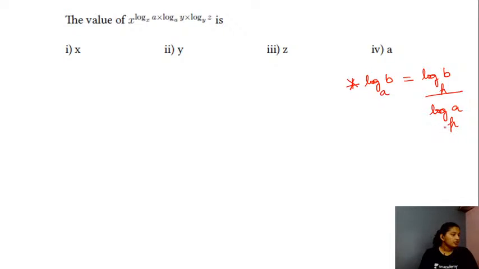Am I correct? So if you rearrange this equation, students, you will have log of a to the base p multiplied with log of b to the base a. This is equal to log of b to the base p. Okay, notice the common term.